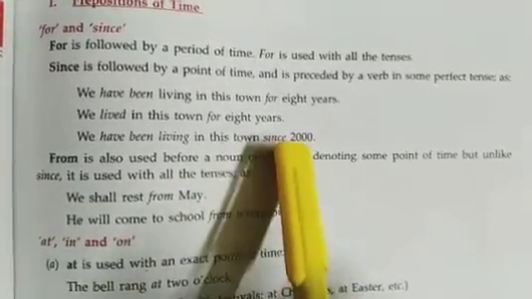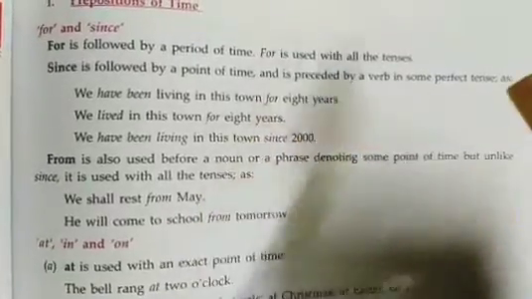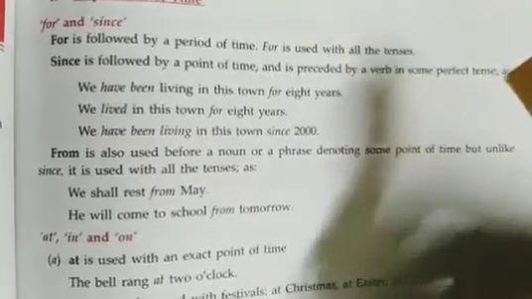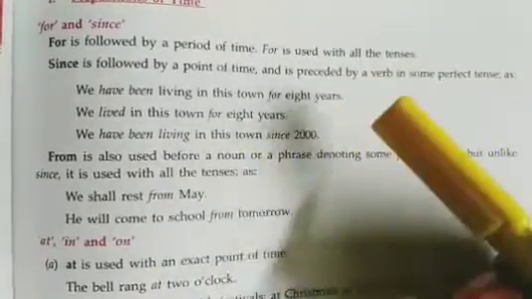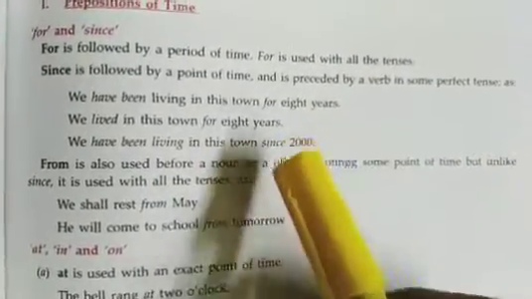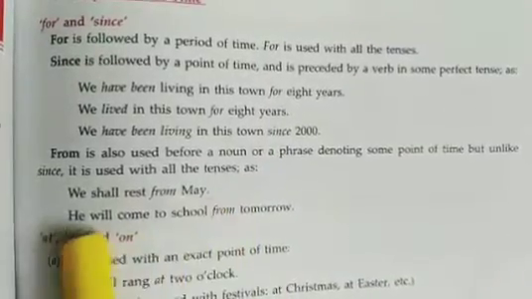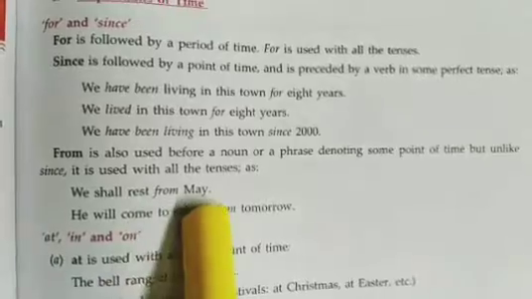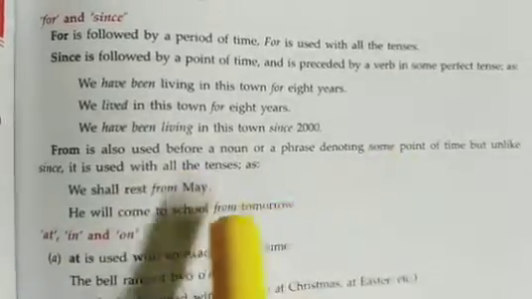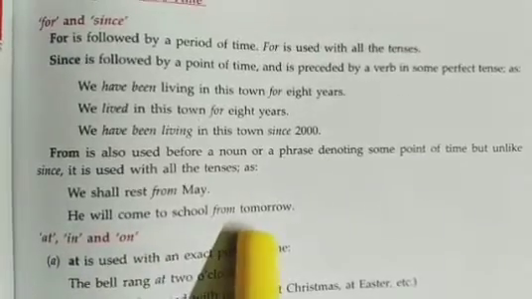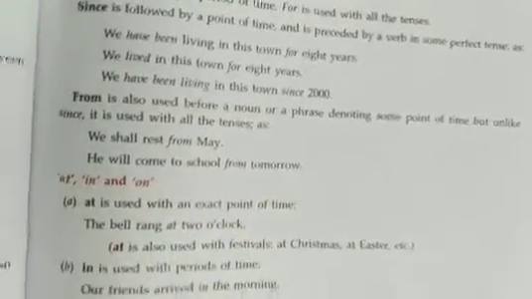We use since with present perfect continuous tense or past perfect continuous tense. More often we use it in present perfect continuous tense. But from is used with all the tenses, as: we shall rest from May. We can use from in all the tenses, unlike since. He will come to school from tomorrow. Okay, so you have noticed it.